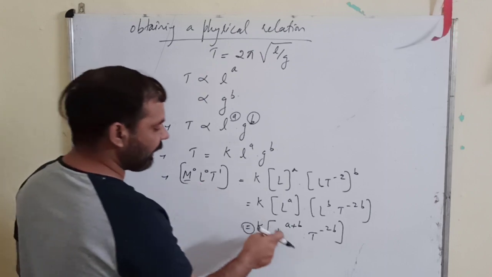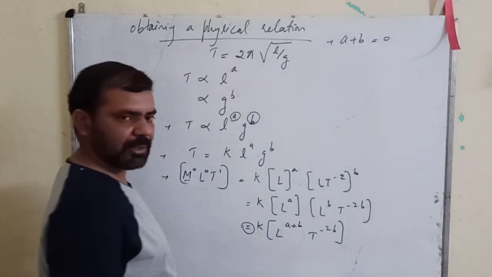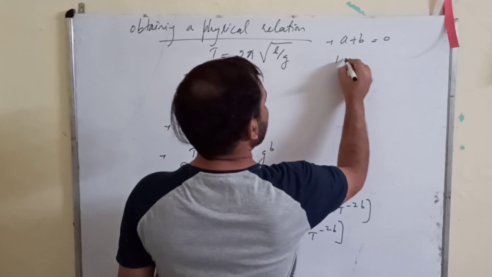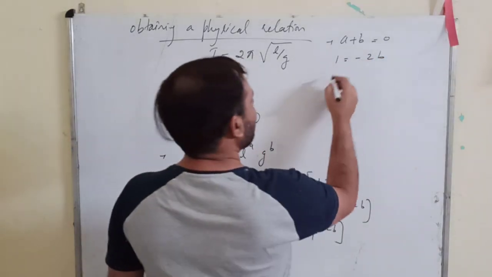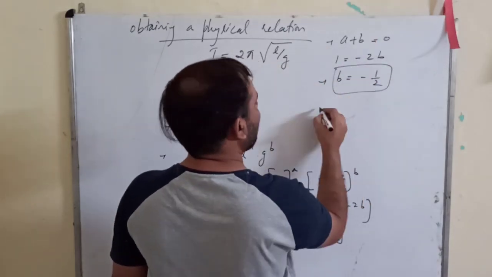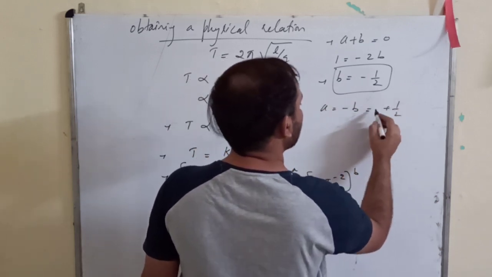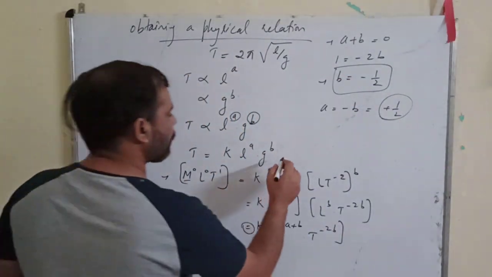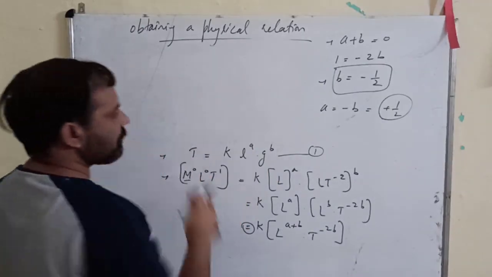Now L raised to 0 and L raised to a plus b means that a plus b should be equal to 0. And what about T? Power 1 on the left, and here the power is minus 2b. So 1 is equal to minus 2b while equating the dimensions of T. From here you get b equal to minus 1 by 2, and if you substitute, you get a equal to minus b, which is plus 1 by 2. So now you have the values of a and b. Now we substitute these values in equation 1.